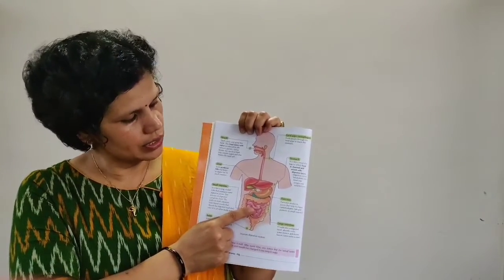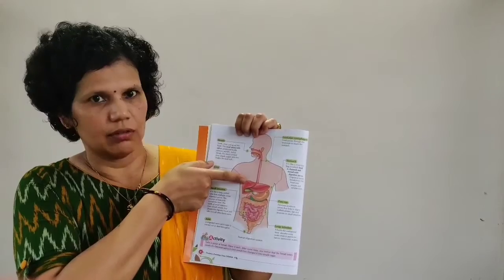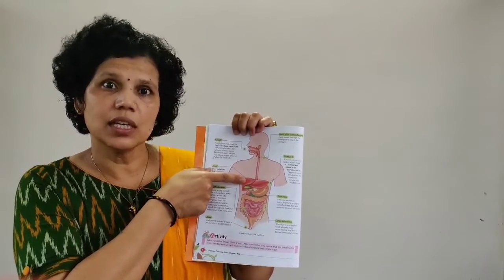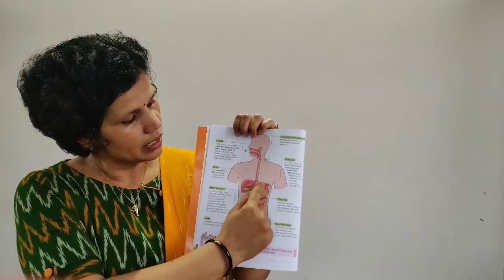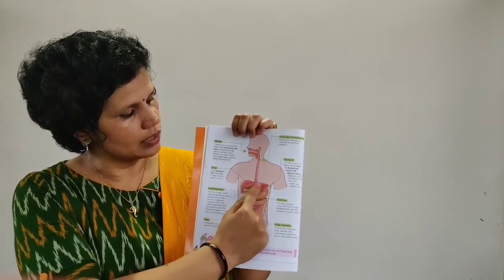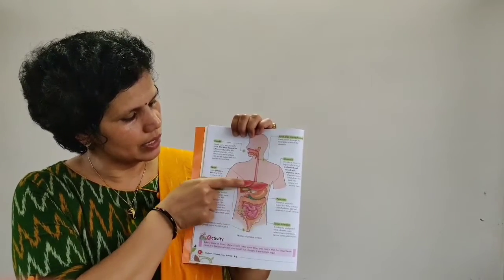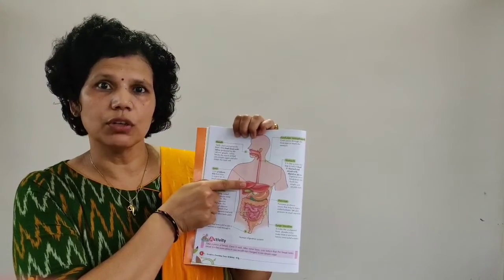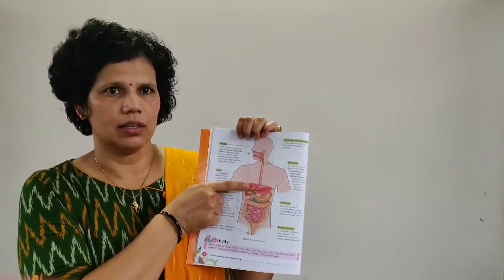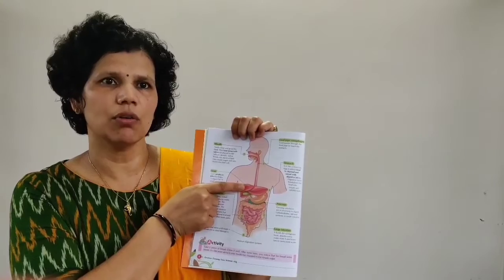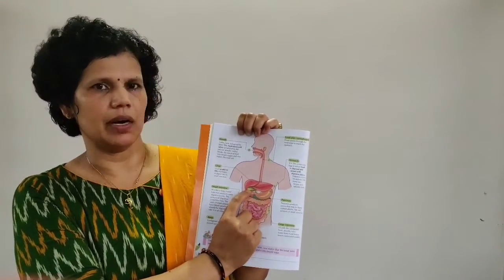In this area, that's your liver. We talked about the liver that secretes bile juice. The liver is your largest gland, or largest part of your body. From here, bile juice goes into the gallbladder, another part of your body, that green colored part.